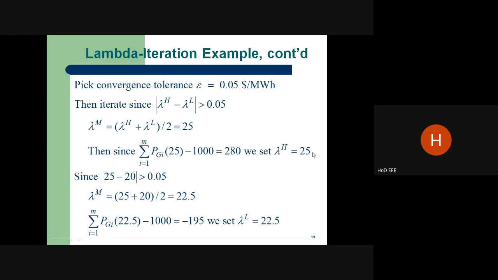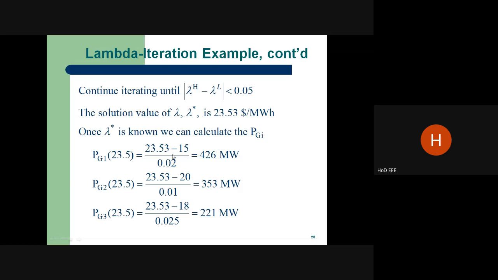That means the value is between 22.5 and 25. So you have to do this loop continuously. We can get one value, called 23.53. By that value, we can get the correct optimum power generation. This is called lambda iteration.